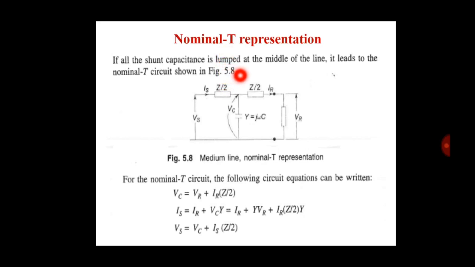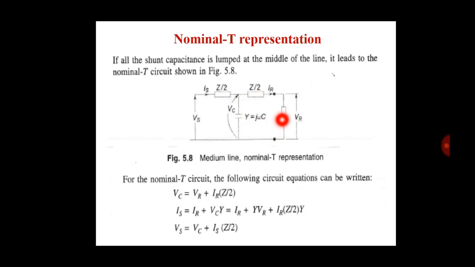If all the shunt capacitance is lumped at the middle of the line, it leads to the nominal T circuit shown in figure. The shunt admittance is lumped at the middle point of the transmission line, and the impedance of the line is divided into two parts, Z by 2 and Z by 2. So the shape of impedance and admittance is like a T, so we say nominal T representation.